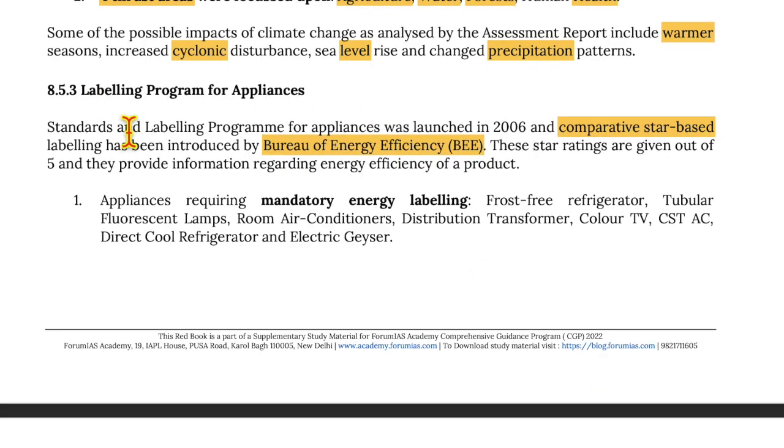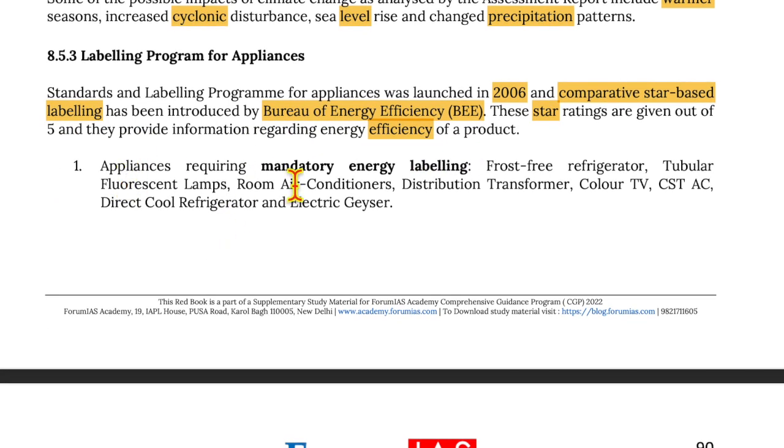Now, labeling program for appliances. Standards and labeling program for appliances was launched in 2006, and comparative star-based labeling has been introduced by Bureau of Energy Efficiency, that is BEE. These star ratings are given out of 5, and they provide information regarding energy efficiency of a product. Now, under this, appliances requiring mandatory energy labeling are frost-free refrigerators, tubular fluorescent lamps, room air conditioner, distribution transformers, color TV, CST AC, direct cool refrigerators, and electric geysers.